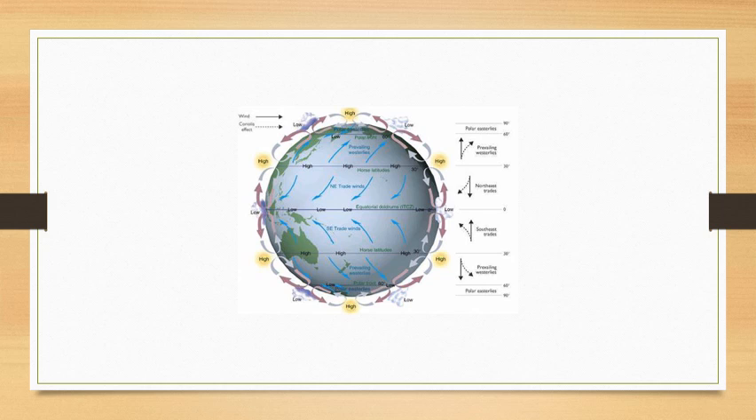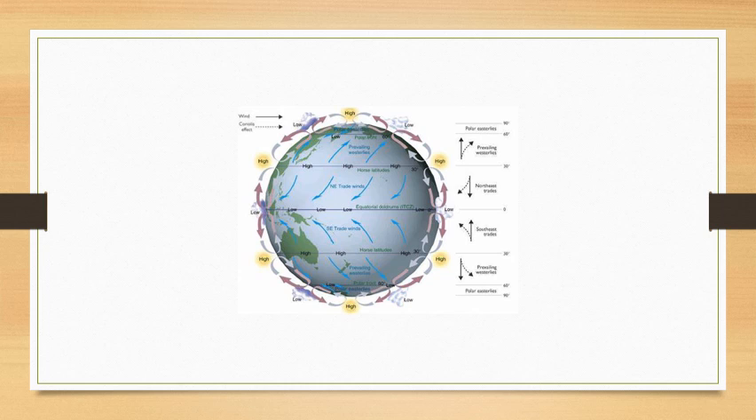The last factor is the rotation of the earth. Due to the rotation of the earth, bulk of the air at the poles is thrown away towards the equator. Now, since the equatorial region receives great amount of heat throughout the year, the air becomes warm and light and therefore it rises and creates low pressure.